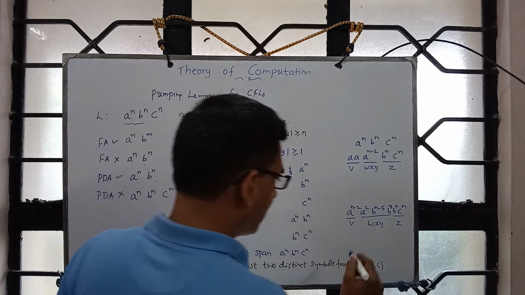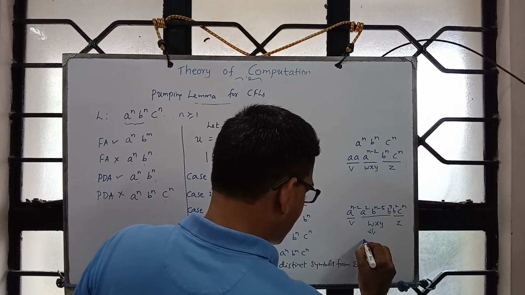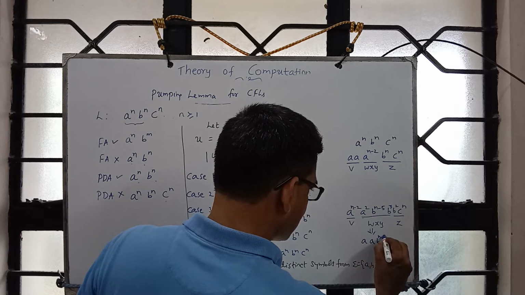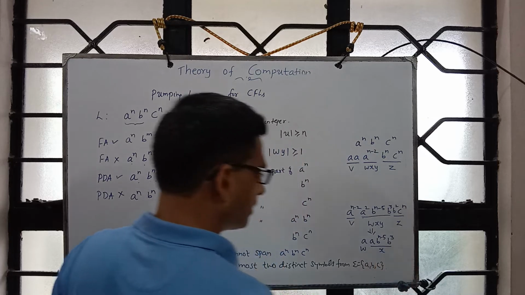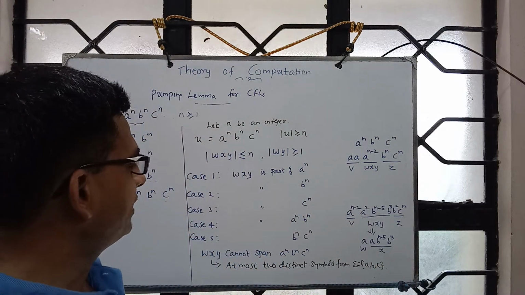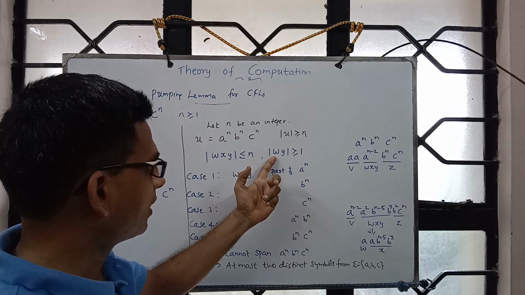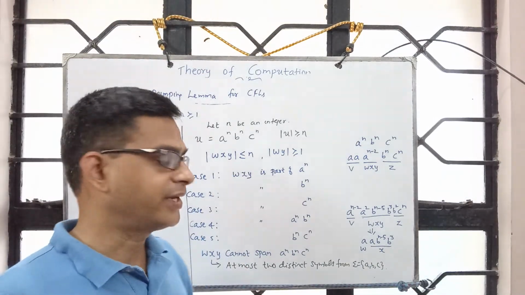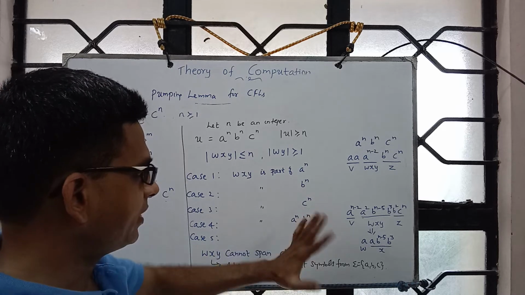What am I saying? If you look at this further, it may be the case that it is a followed by a b power n minus 5 b cube, and this is our w and this is our x, and y is empty. It only says together at least 1, so which means either this or this must be non-empty. So one of them must be non-empty. So decomposition could be anything.